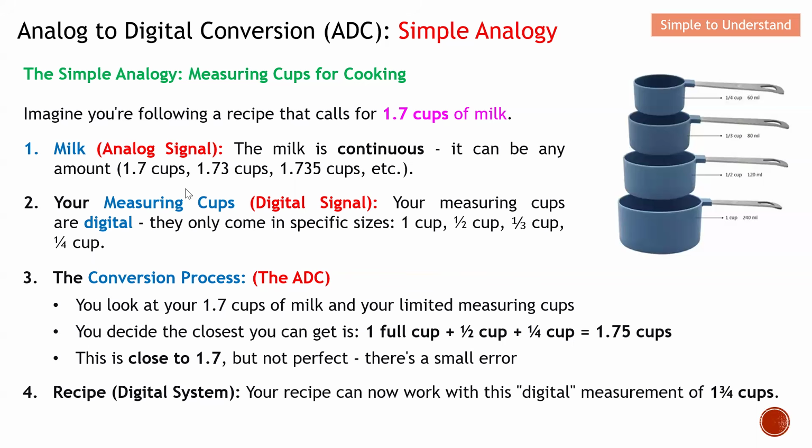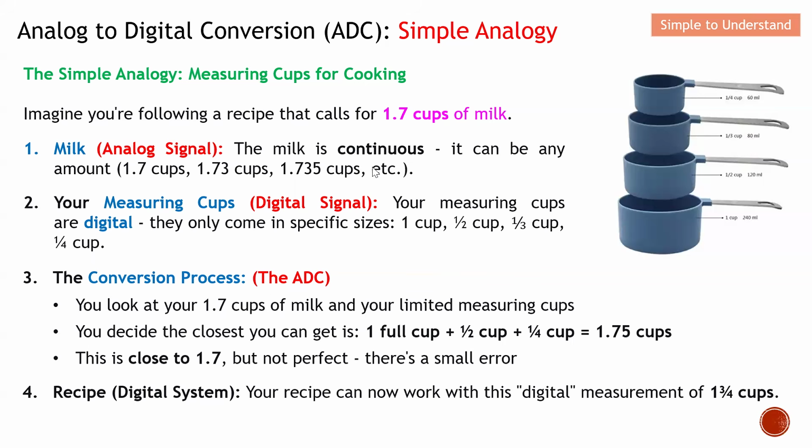Next, we have these measuring cups. These are like the digital signal because they come in very specific sizes. For example, this is what we know as 1 cup, half a cup, 1/3 of a cup, and 1/4 of a cup. This is what we know as the digital signal. So what will be the process? This will be the process of ADC.